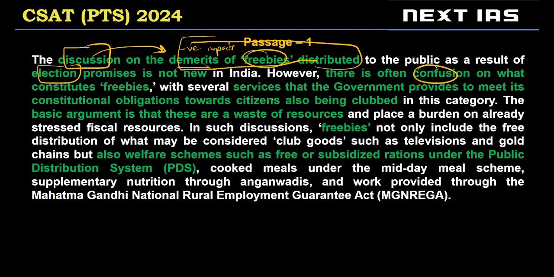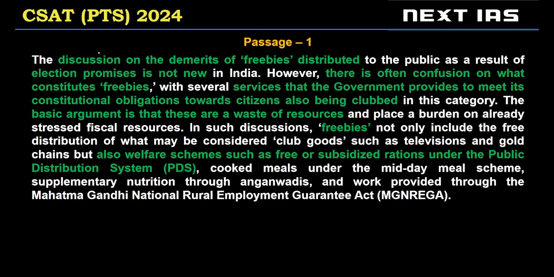Sometimes people think freebies also include things which are constitutional obligations, such as, people will say these constitutional obligations are also a waste of resources. So sometimes freebies are discussed as, this government is unnecessarily wasting money and distributing it.